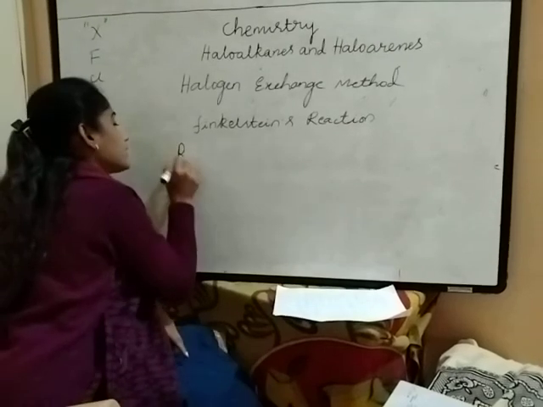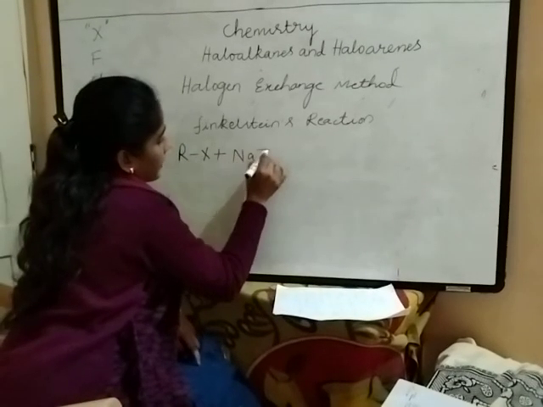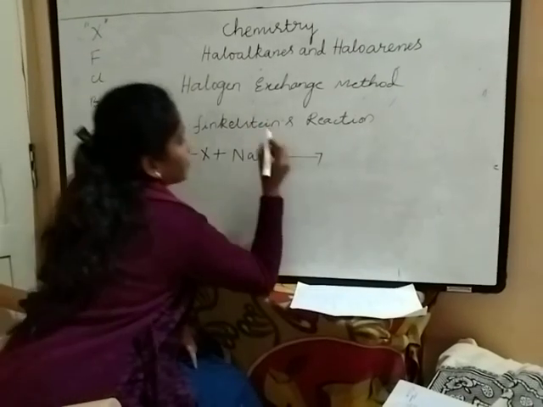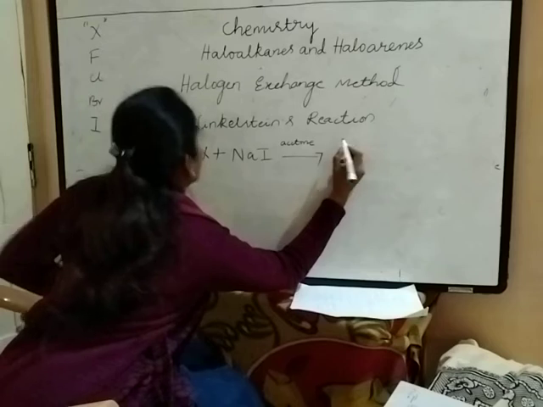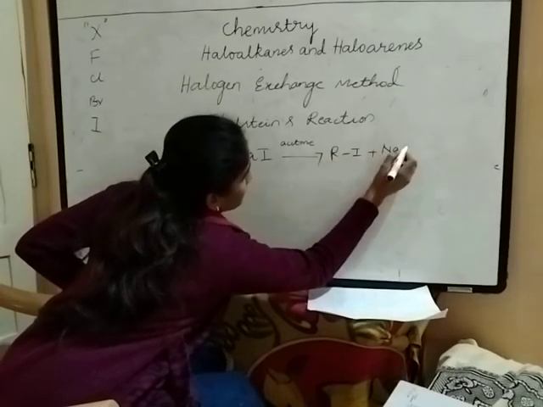So here, alkyl halide is treated with sodium iodide in the presence of acetone. In the presence of acetone, you will get RI plus NaX.